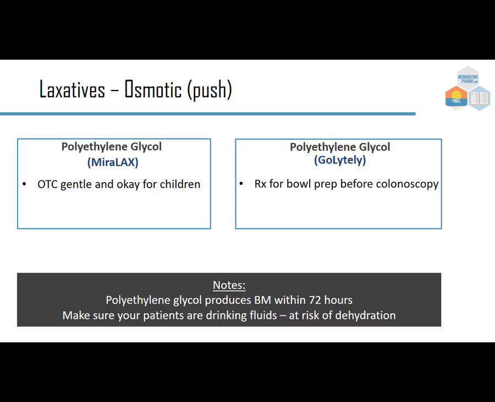The osmotic, again, there's two different sides to it. The polyethylene glycol, which is the Miralax, it's gentle, over the counter, okay for children, versus the bowel prep before colonoscopy. So two very different uses of the same medication. The polyethylene glycol produces a bowel movement within 72 hours for the Miralax. But with the bowel prep, it happens very quickly. You need to be near a toilet. But make sure the patients are drinking fluids. There is a risk of dehydration.